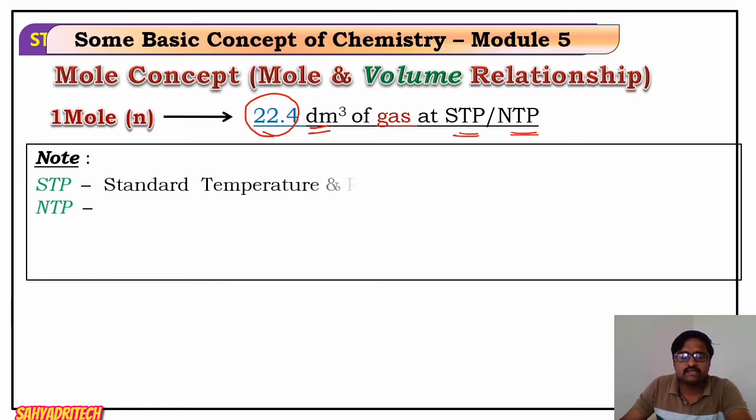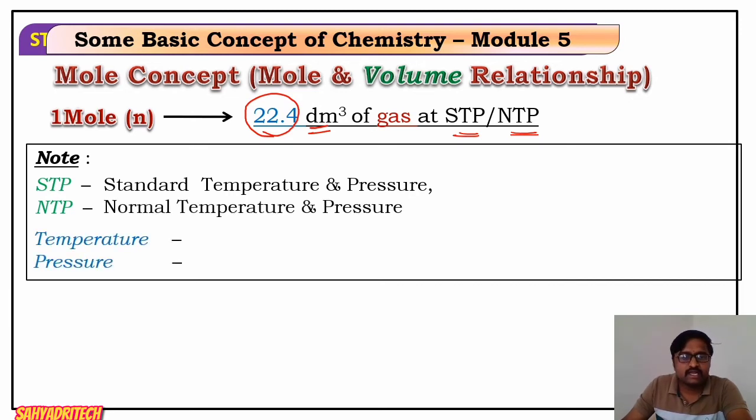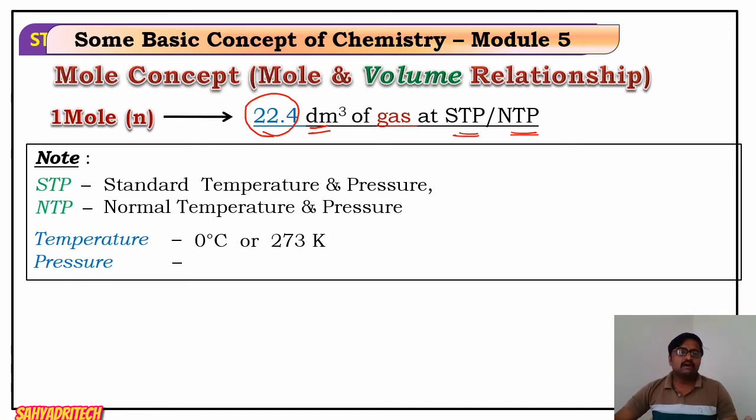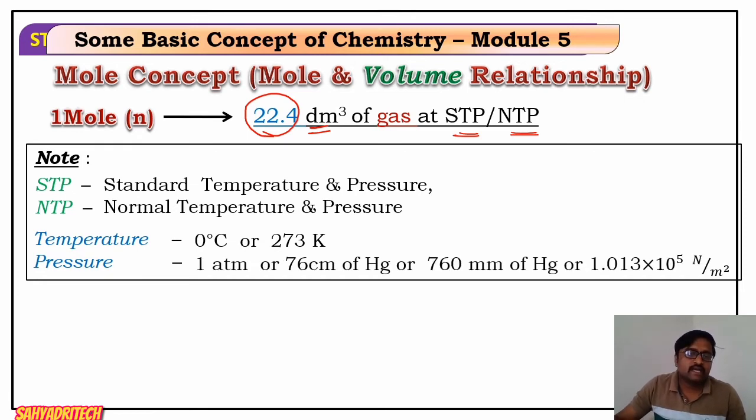What do STP and NTP mean? STP is standard temperature and pressure. On the other hand, NTP means normal temperature and pressure. What is the temperature here? I can say 0 degree Celsius or 273 Kelvin, which is considered the standard temperature. And regarding pressure, I can say 1 atmosphere, or 76 cm of Hg, or 760 mm of Hg, or 1.013 into 10 raised to 5 Newton per meter square.